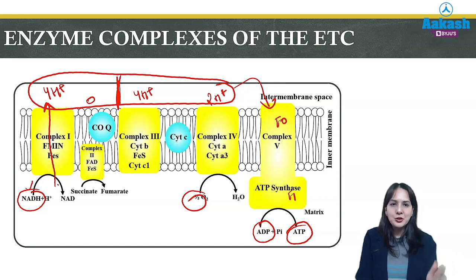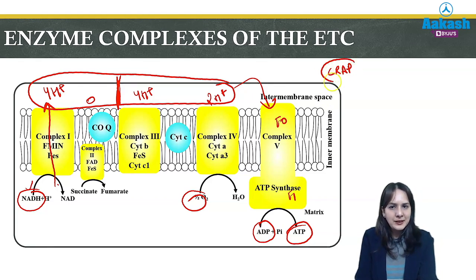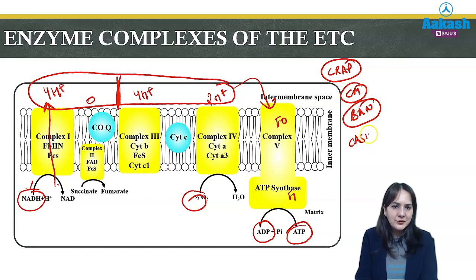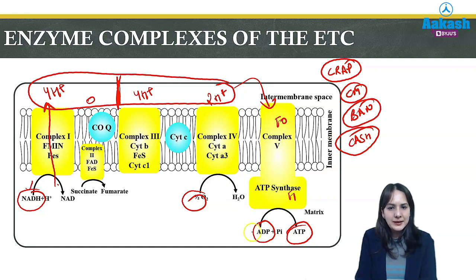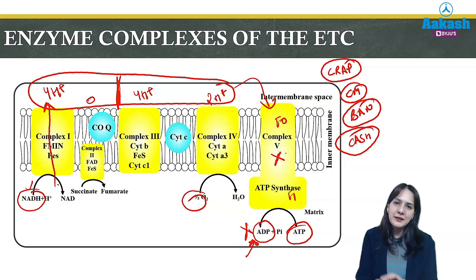The next important thing you should know is the various inhibitors of the ETC complexes, which we have remembered with the help of a graph, which will inhibit complex 1, complex 2, complex 3 and complex 4. So this is important and you should know about the different inhibitors. Then you should know that atractyloside inhibits the transport of ADP inside the mitochondria, so it also inhibits ATP synthesis. Similarly, oligomycin inhibits the FO complex and inhibits the transport of protons, and thus ATP is also not synthesized.